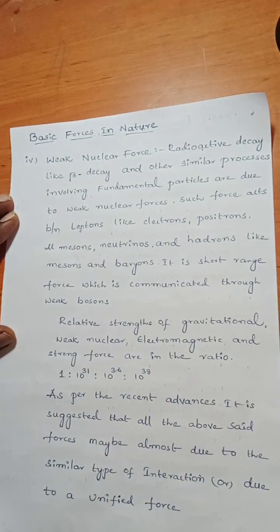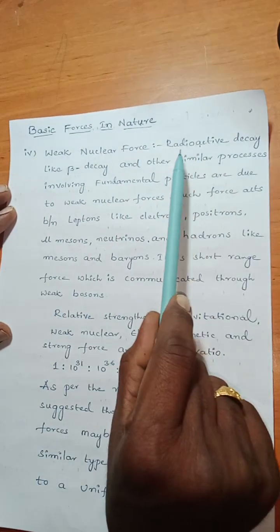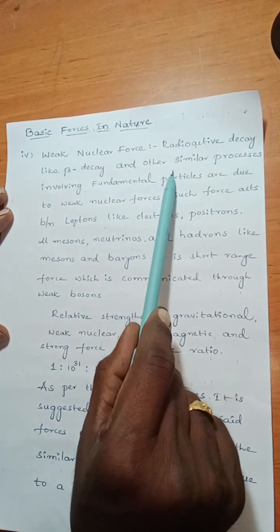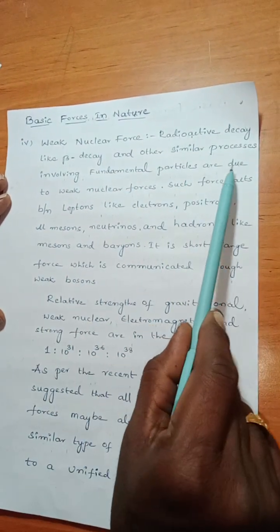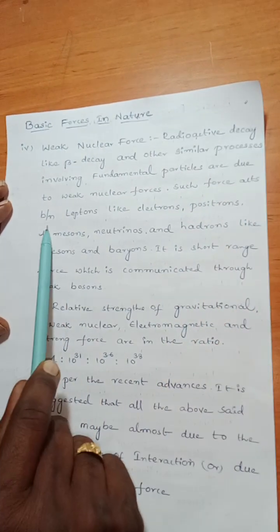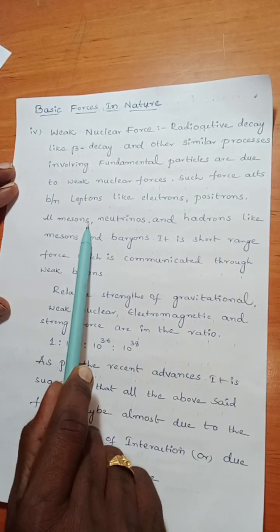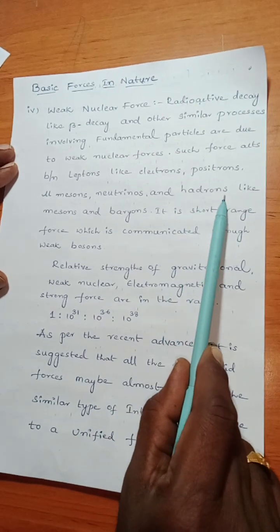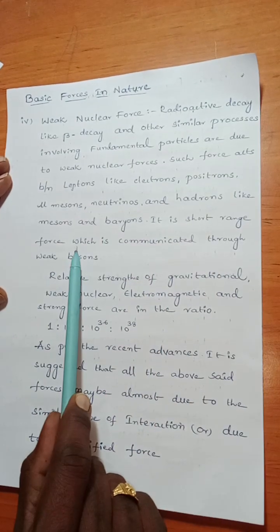Basic forces in nature. Fourth one, weak nuclear force. Radioactive decay like beta decay and other similar processes involving fundamental particles are due to weak nuclear forces. Such force acts between leptons like electrons, positrons, neutrinos, and hadrons like mesons and baryons. It is short range force which is